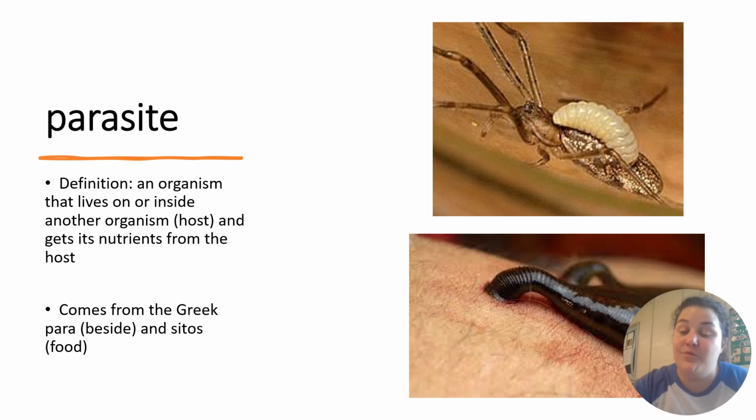Parasite. You may know this word from science class if you're studying biology. A parasite is an organism that lives on or inside another organism, called the host, and gets its nutrients from the host. So you can see an example on the bottom of a leech on a human. It's sucking the blood from a human to stay alive. The example on the top has an insect that has a larva parasite on top of it. The word parasite comes from the Greek para, beside, and cytos, which means food.